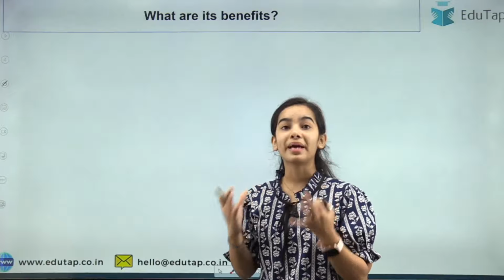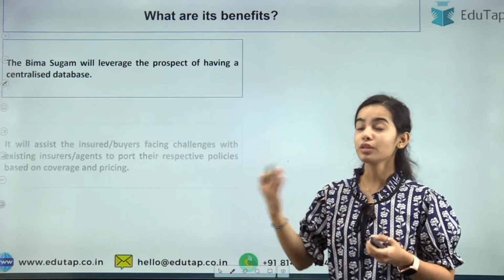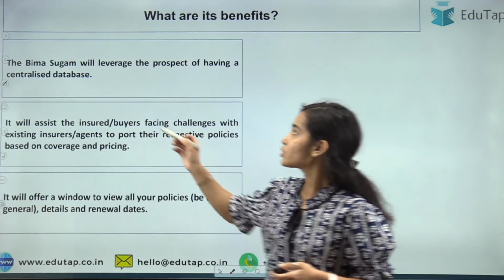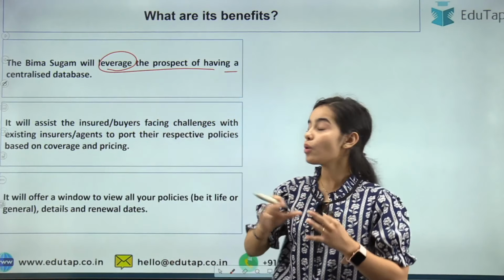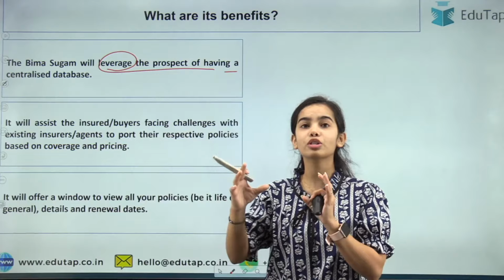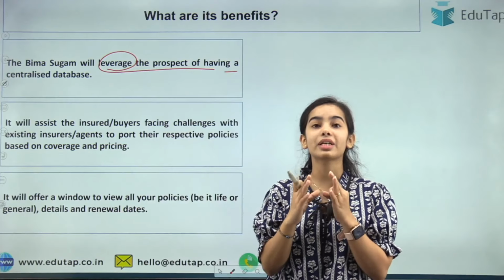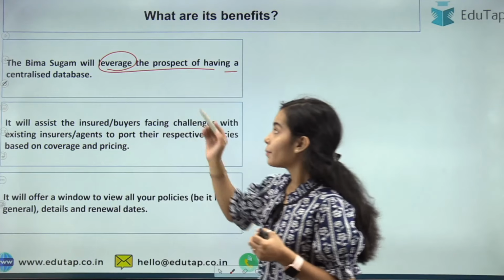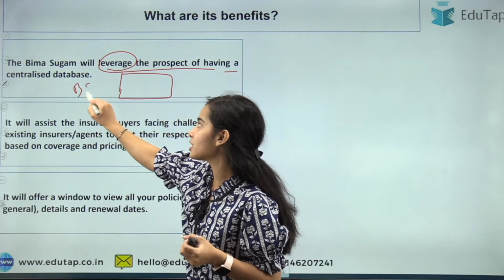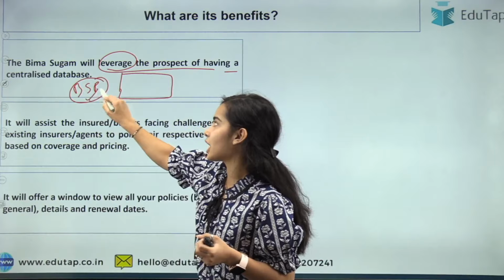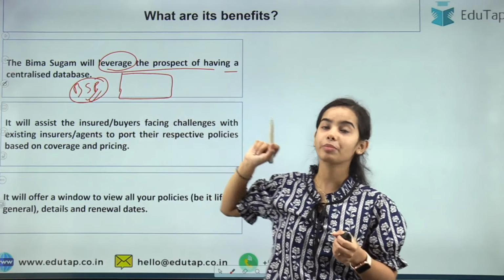So now what are the benefits? What is the benefit of the Bima Sugam portal? So the Bima Sugam will leverage the prospect of having a centralized database. Earlier, when insurance was sold, there was no single centralized database that was provided. But now through the Bima Sugam portal, all the companies will be present in the Bima Sugam portal, and it is allowed for all the companies to be present in the Bima Sugam portal.